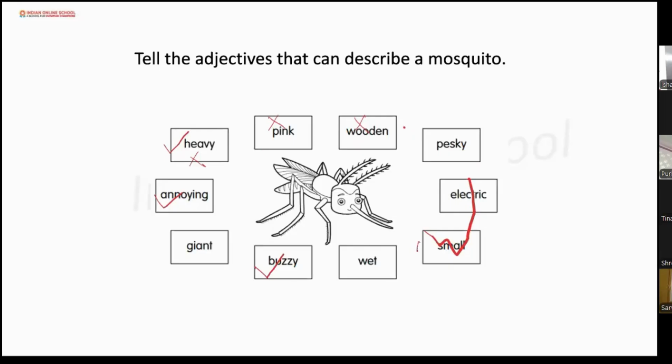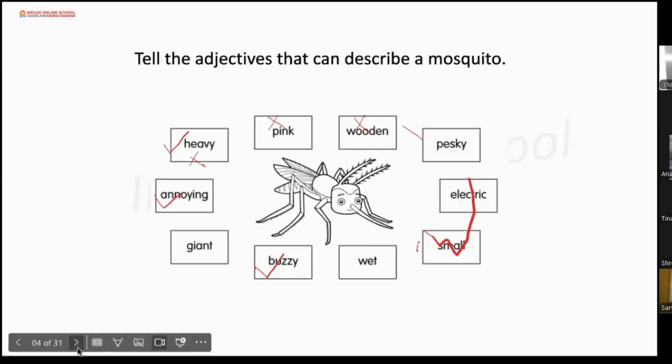Yes, it is pesky. Now, is the mosquito the electric one? No. Is the mosquito a wet insect? No. Yes: annoying, buzzy, small, and pesky.